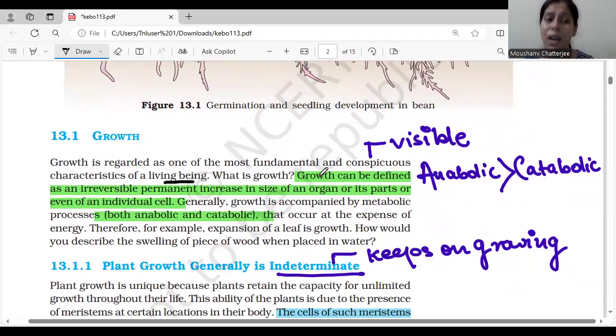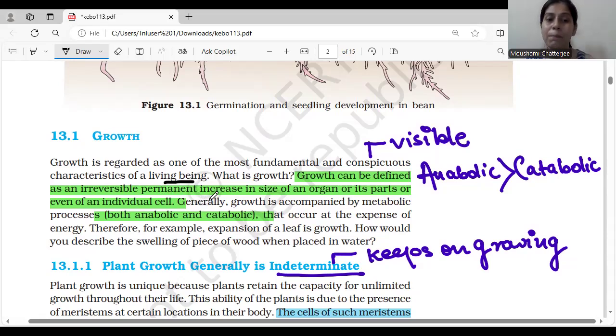So this is one of the visible characteristics, you can say, which is responsible to determine whether anything is living or non-living. Okay. Now let's understand what is growth. The definition has been given in the NCERT. Growth can be defined as irreversible. You cannot go back. Once you have grown up, you cannot go back, right?